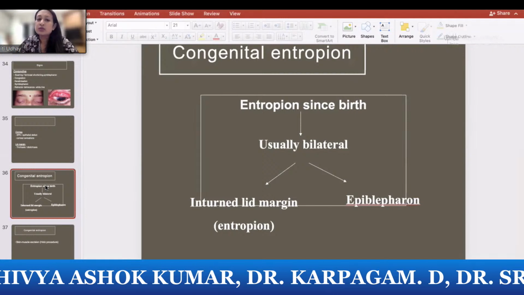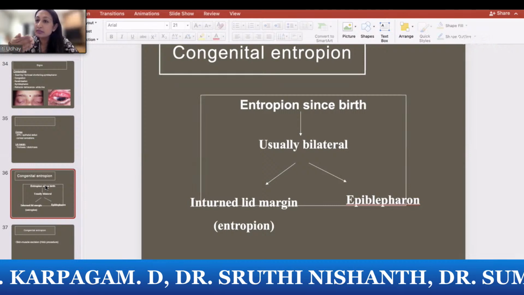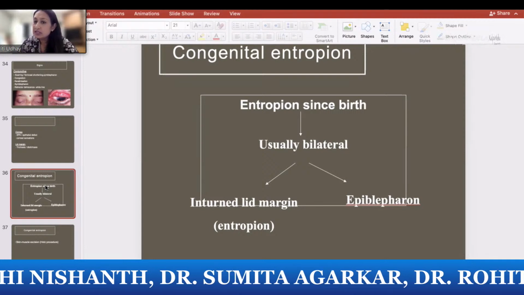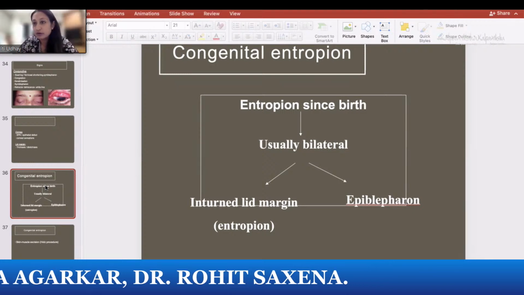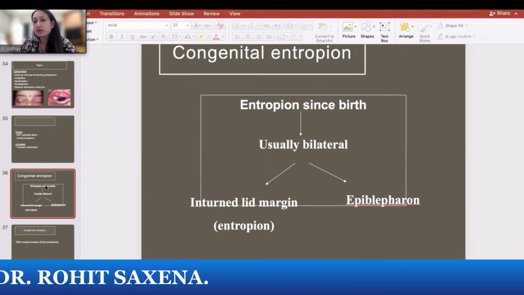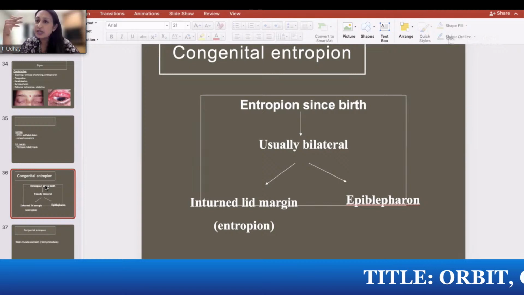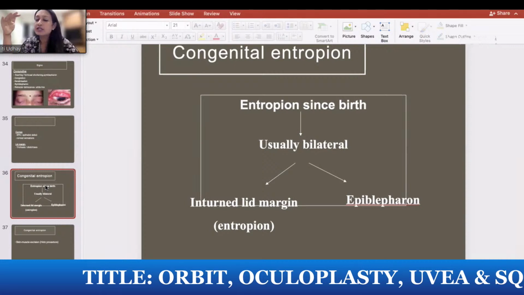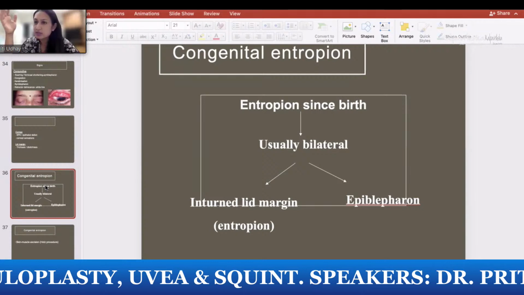Now, coming to congenital entropion, you have two kinds. Whenever the lid margin is inverted, it is known as an entropion. But if the lid margin is in position, but you just have eyelashes rubbing on the eye, then it is an epiblepharon. So epiblepharon is generally because of excess of skin and muscle. Usually the children have very huge cheeks, and with age, as the face grows, that gets corrected by itself. And usually the eyelashes which are rubbing on the corneal surface are very fine. They do not damage, they do not cause any SPKs or aberrations.